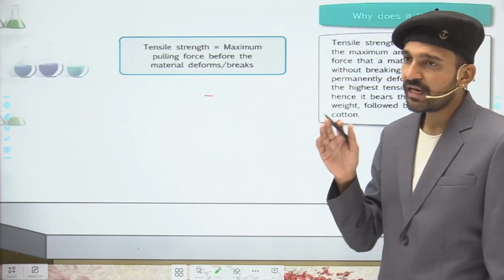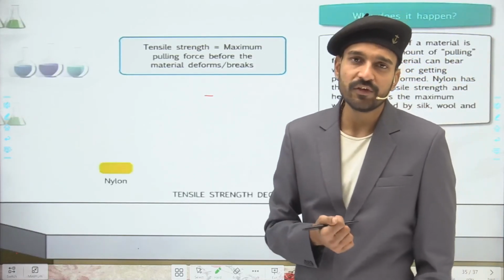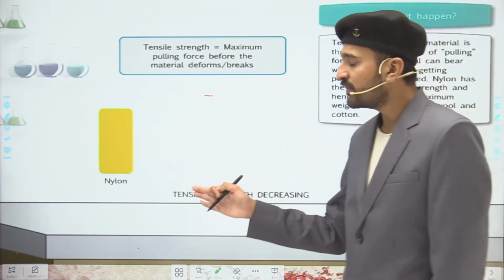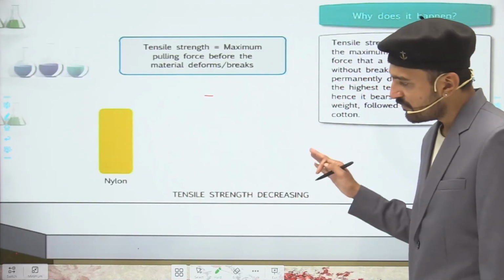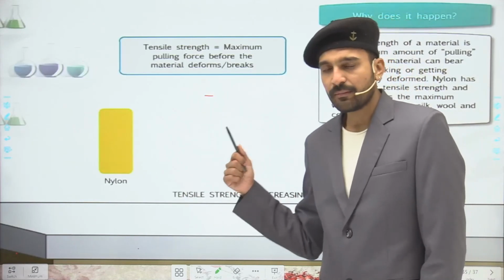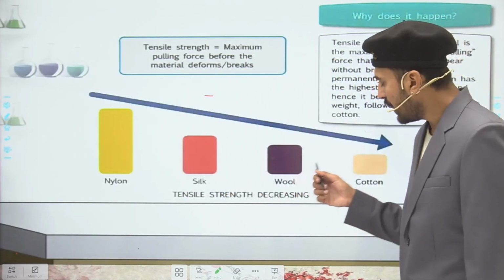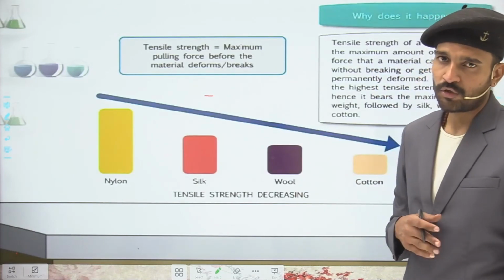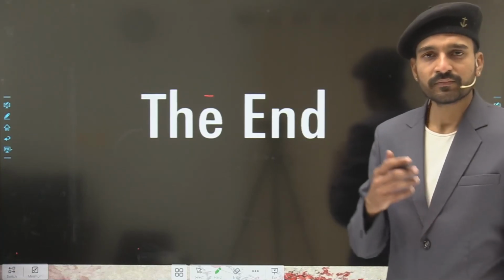Arranging all the fibers in order, you can see that nylon has the maximum tensile strength compared to the other fibers. Nylon is maximum, the second comes silk, then wool, and then cotton. So these are the tensile strengths for all the fibers.